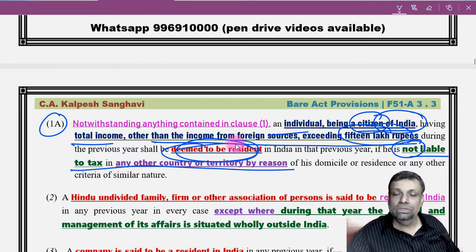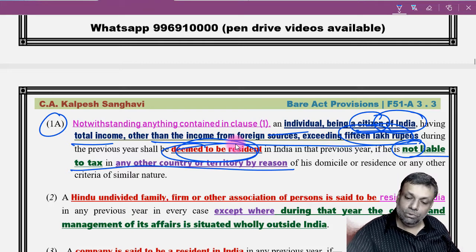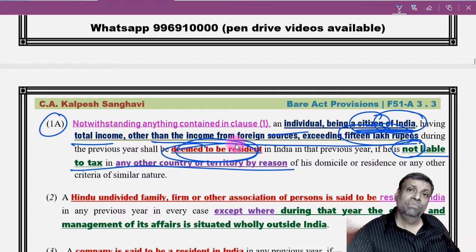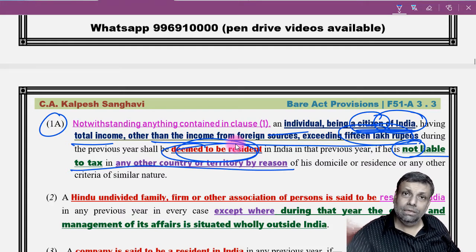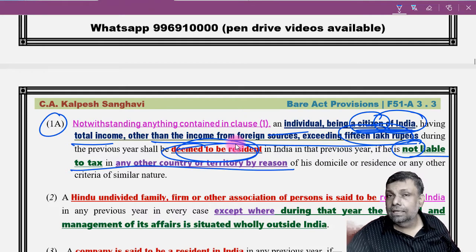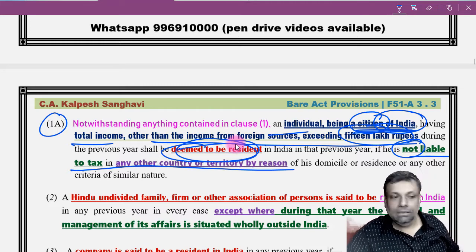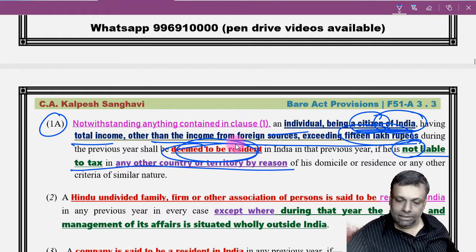Damn serious provisions. These provisions are applicable only to the citizens of India. So if you are a citizen and your total income exceeds the limit, that means your Indian income is crossing 15 lakhs of rupees, in that case you will be deemed to be resident in India, if you are not liable to tax in any other country or territory.